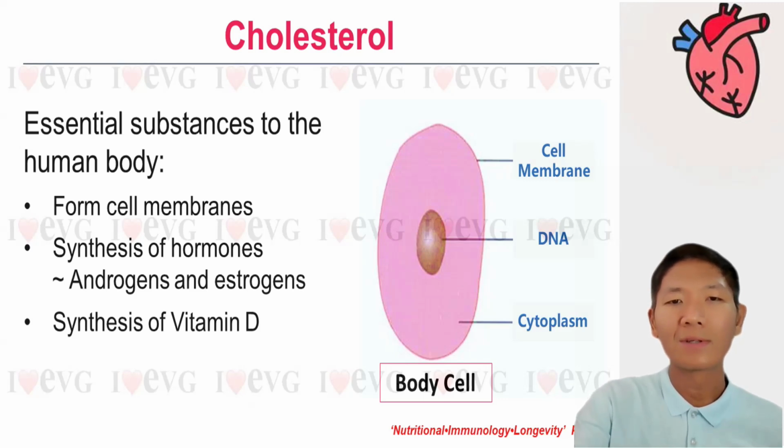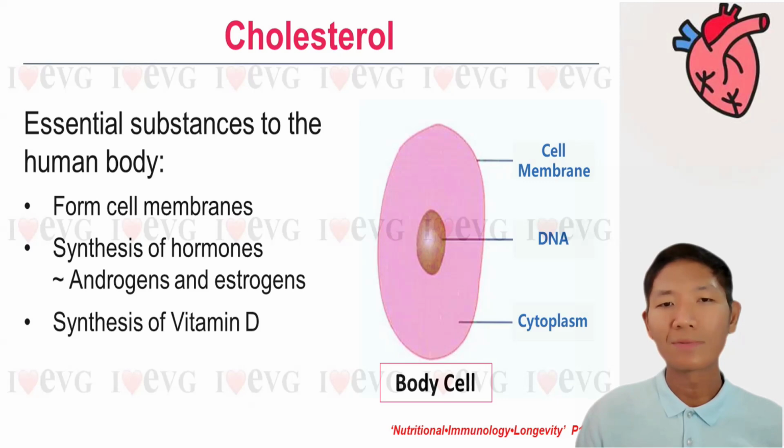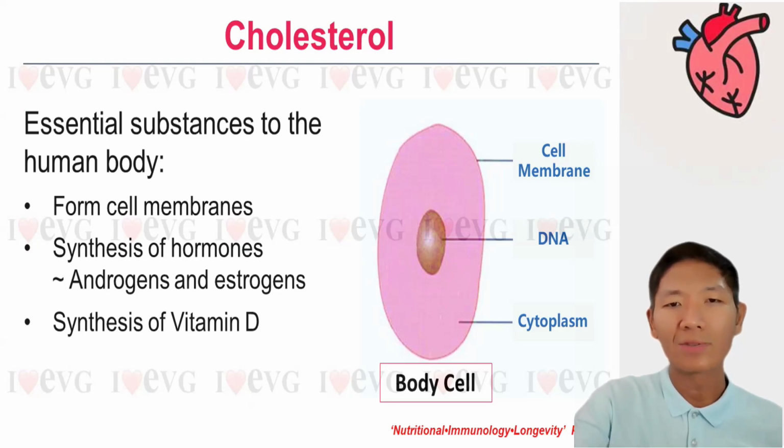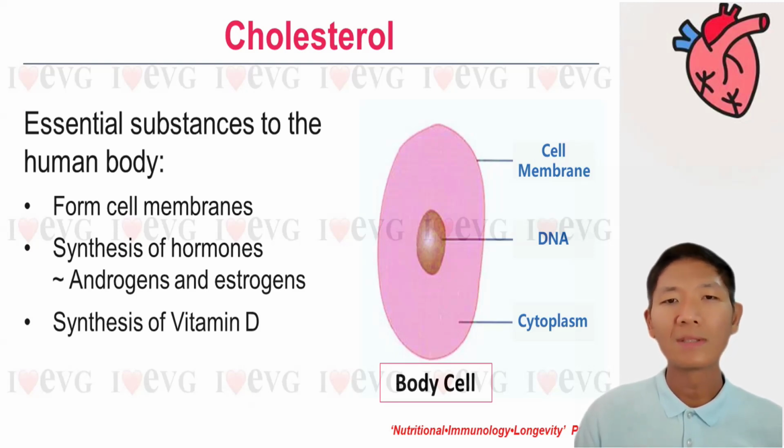First of all, we need cholesterol to form the cell membranes. Let's take a look at the picture on the right. The smallest unit of our cell is our DNA, and every cell in the body contains cell membranes. So cholesterol plays a vital role in forming the cell membrane. In addition, cholesterol is also vital for the synthesis of hormones in our body. For example, for the body to secrete androgens and estrogen, which we need, it needs to have sufficient cholesterol. So if the liver is not healthy, it may cause our endocrine system to become imbalanced.